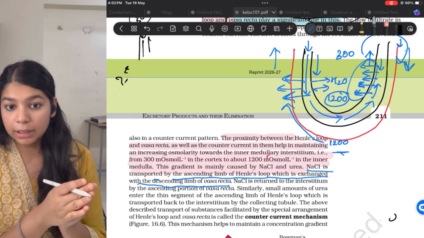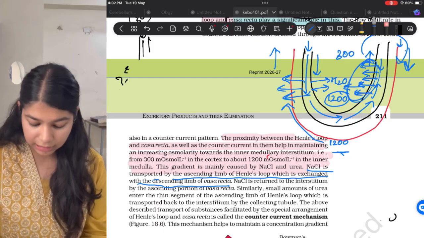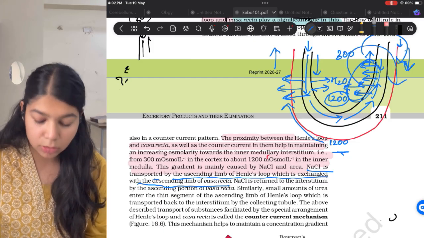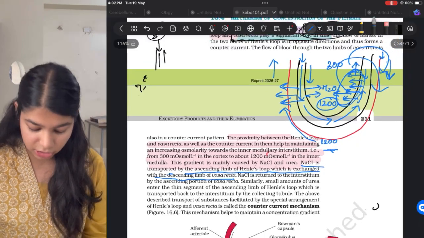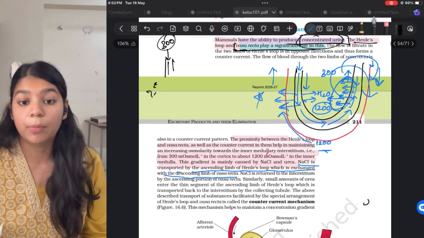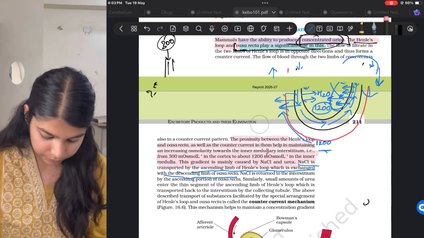So blood is also maintained, and the excess of NaCl which comes out is also taken out by the medulla. So the osmolarity is also maintained in the medullary region. Therefore this mechanism is important. This is called the countercurrent mechanism. Okay.